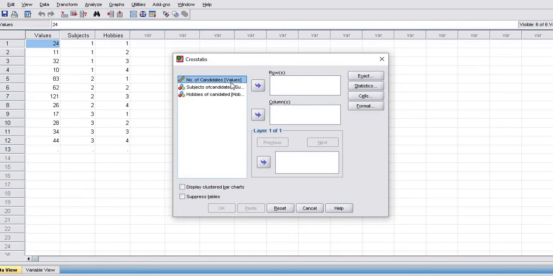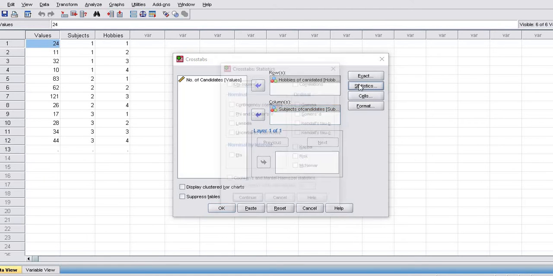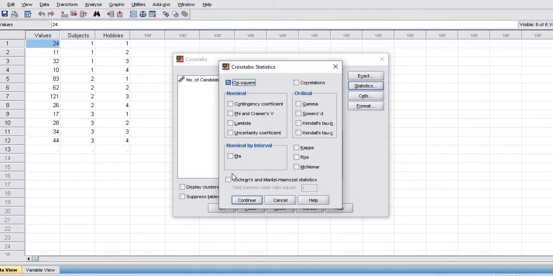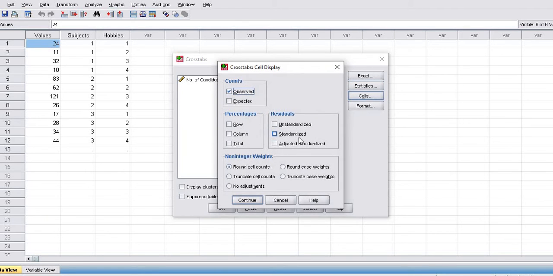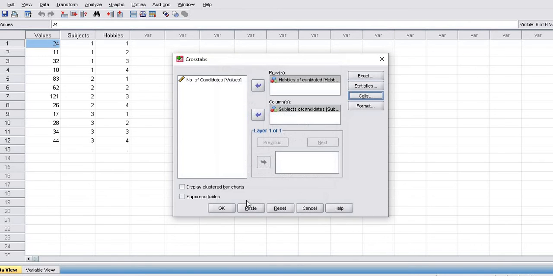Here we have put rows as hobbies of candidate, column as subject of candidates, and the test statistic is the chi-square test. In cells we will select observed and expected values, both will be required.